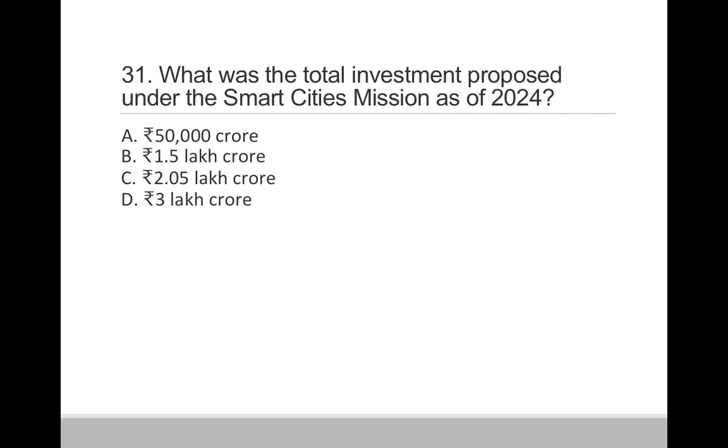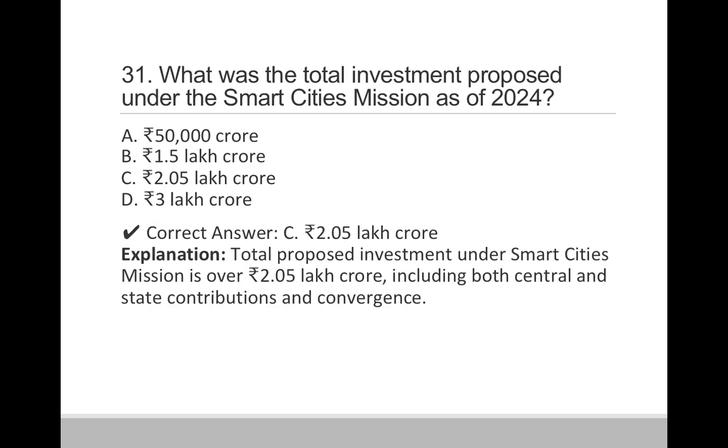Question 31. What was the total investment proposed under the Smart City Mission as of 2024? Option A 50,000 crore, option B 1.5 lakh crore, option C 2.05 lakh crore, and option D 3 lakh crore. So correct answer is option C, that is 2.05 lakh crore. The total proposed investment under the Smart City Mission is over 2.05 lakh crore, including both central and state contribution and the convergence.